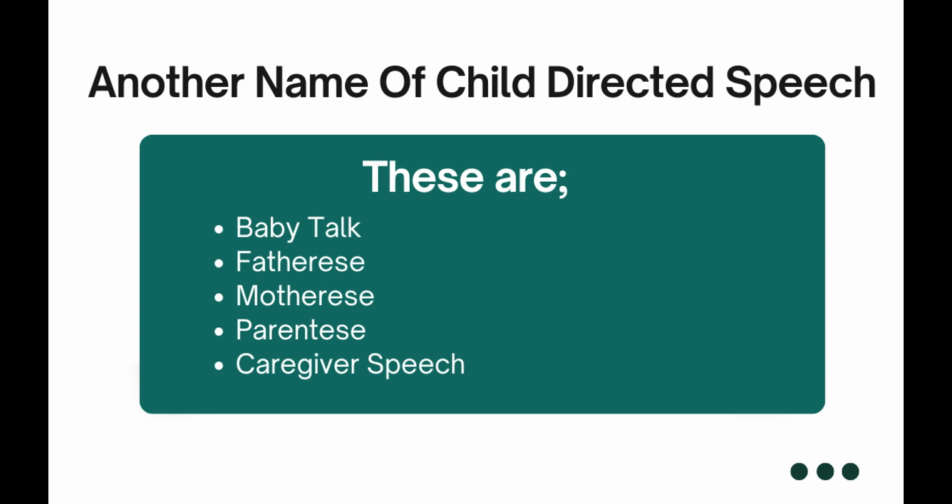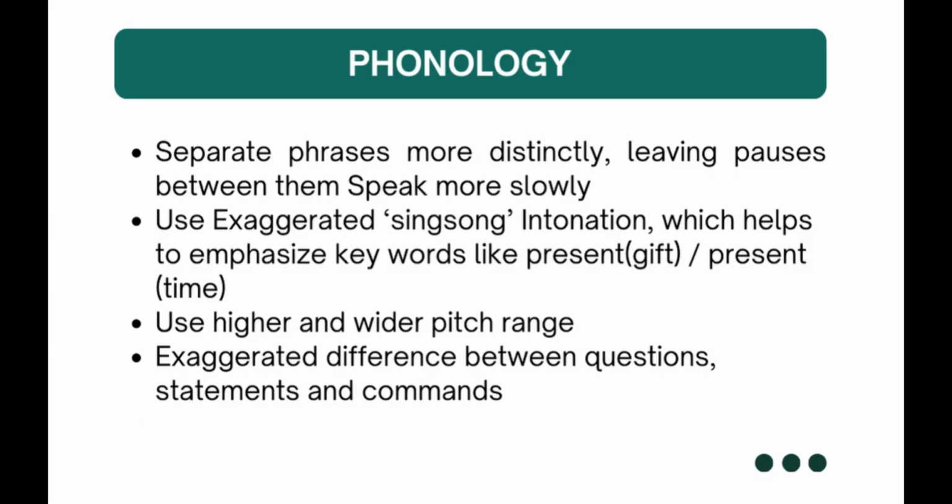The features of CDS include phonological features, lexical features, grammar features, and discursive features. We will discuss all of them one by one. The first key feature of the CDS is the phonological features, which include clear articulation, exaggerated intonation, more pauses while talking, slower and clear pronunciation, and higher pitch.